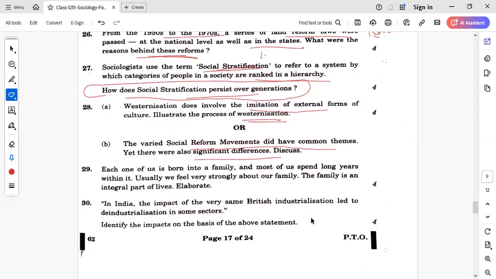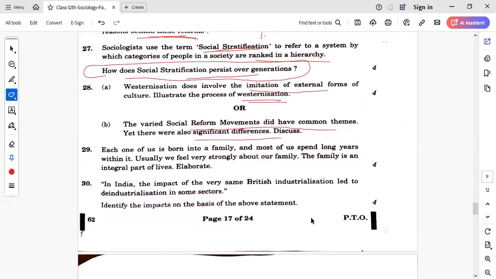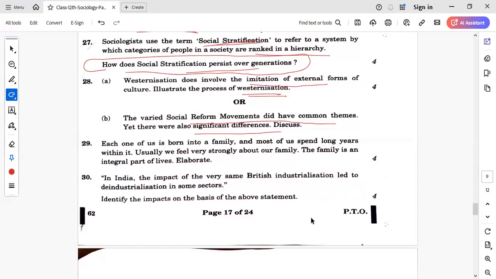Next is question number 29. Each one of us is born into a family, and most of us spend long years within it. Usually we feel very strong about our family. The family is an integral part of life. Elaborate. So here you have to talk about the family structure, right? Each one of us is born into a family, and most of us spend long years within it, and we feel very strong about our family. So family is the integral part of life.